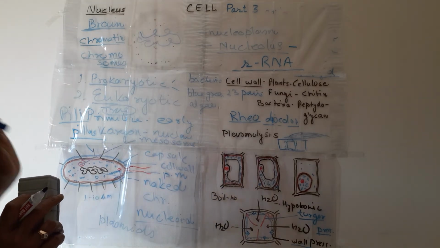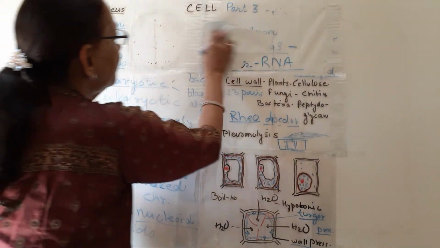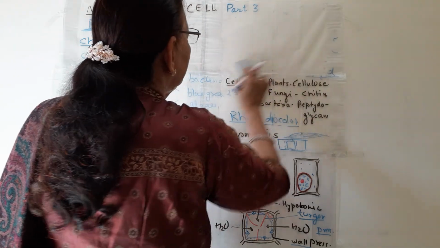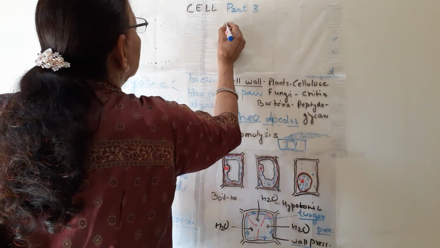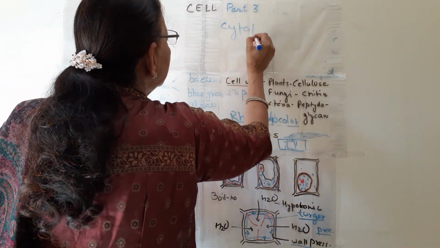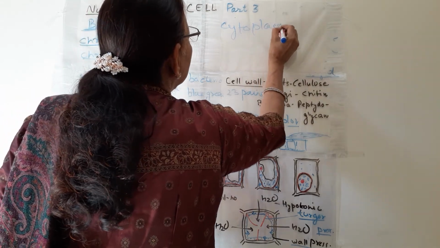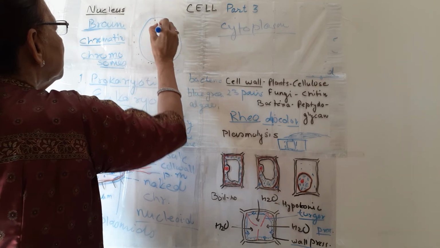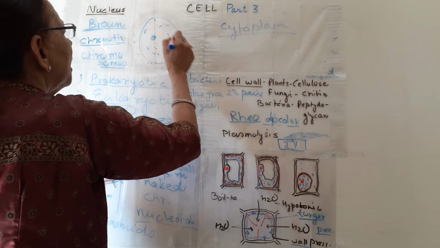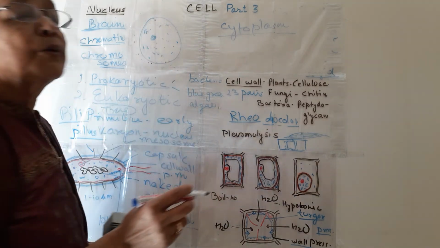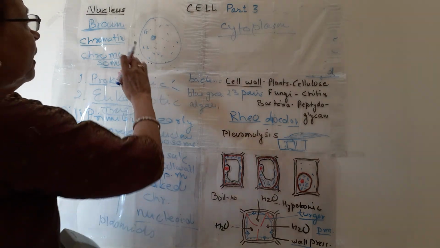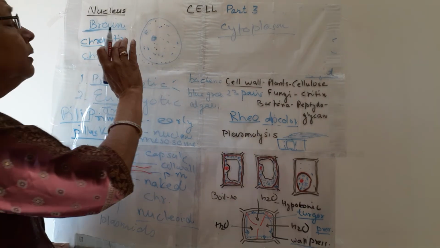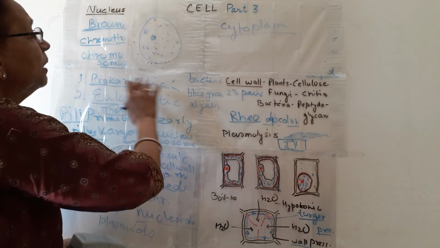So this is about the nucleus. The third topic here is cytoplasm. If this is the cell, this is the nucleus. The whole of the fluid outside the nucleus is known as cytoplasm, and it is bound by the plasma membrane.